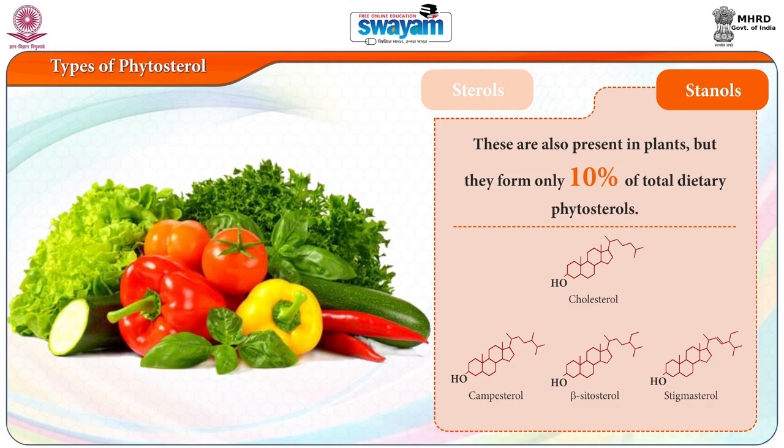The most abundant sterols found in plants and human diets are sitosterol, stigmasterol and campesterol, as we have seen earlier, and stenols are also present in plants, but they form only 10% of total dietary phytosterols. Stenols are more resistant to oxidation and are as effective as sterols in reducing cholesterol absorption.